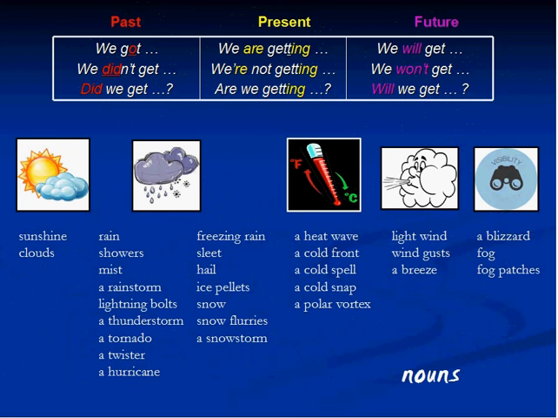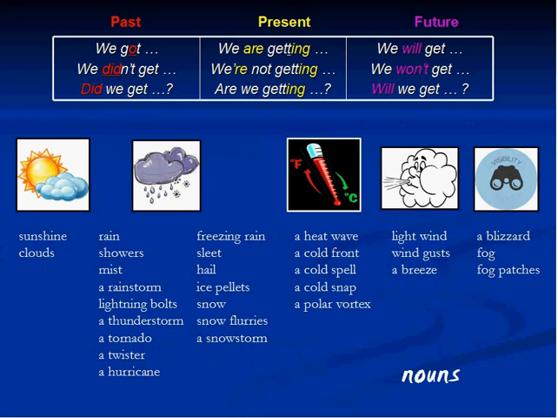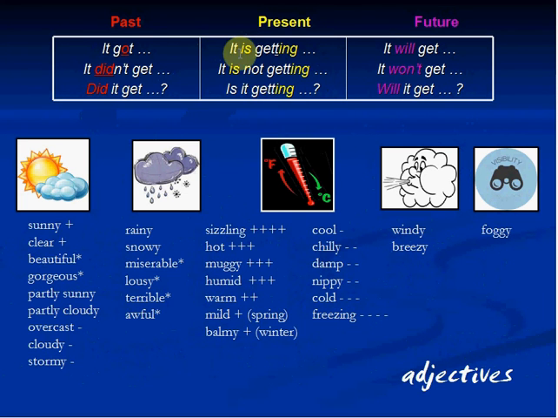And if I go to the next slide, you will see that it's the same verb, but the subject is changed a little, okay? Here, the subject was, for example, we. In this other chart, the subject is it, meaning the temperature or the weather. How's the weather here? It's getting sunny.